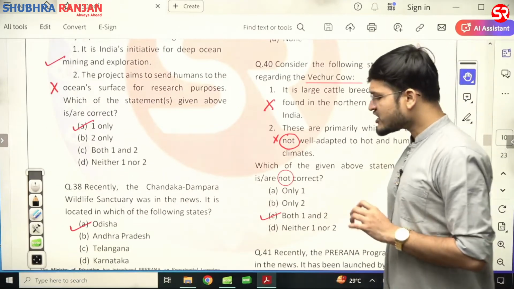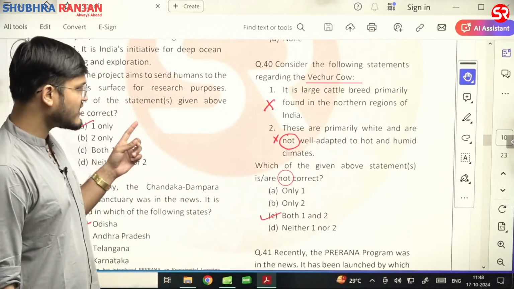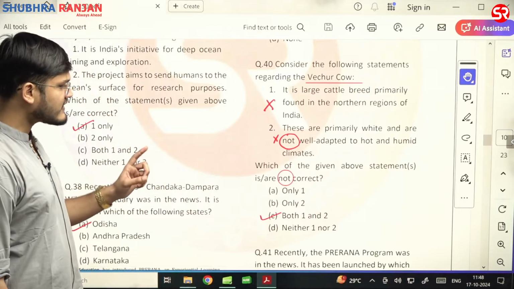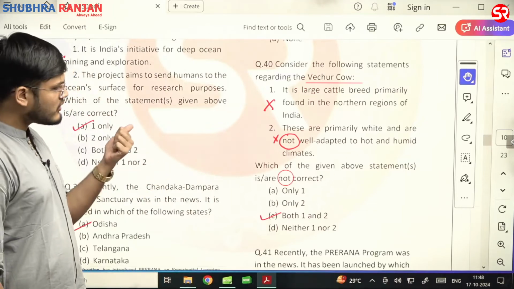Now, question number 40. Question number 40 is very important question because it is asking regarding Vechur cow, and it is a large cattle breed primarily found in the northern region of the India. No. First statement is wrong.